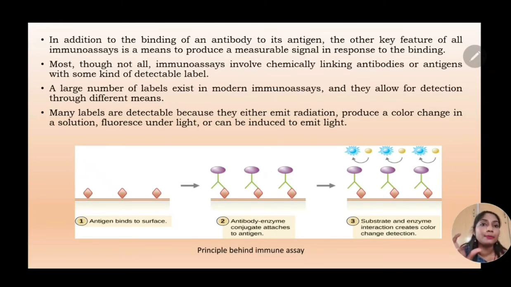Now, a large number of labels exist in modern immunoassays, and they allow the detection through different means: by producing radiation in case of a radio label, by producing fluorescence in case of a fluorescent label, and in case of an enzyme, it turns the substrate into product. So by assessing the product formed, we can say that the enzyme has worked. In order for the enzyme to work, the antibody must have gone and bound to the antigen. So in that way also we are able to measure.